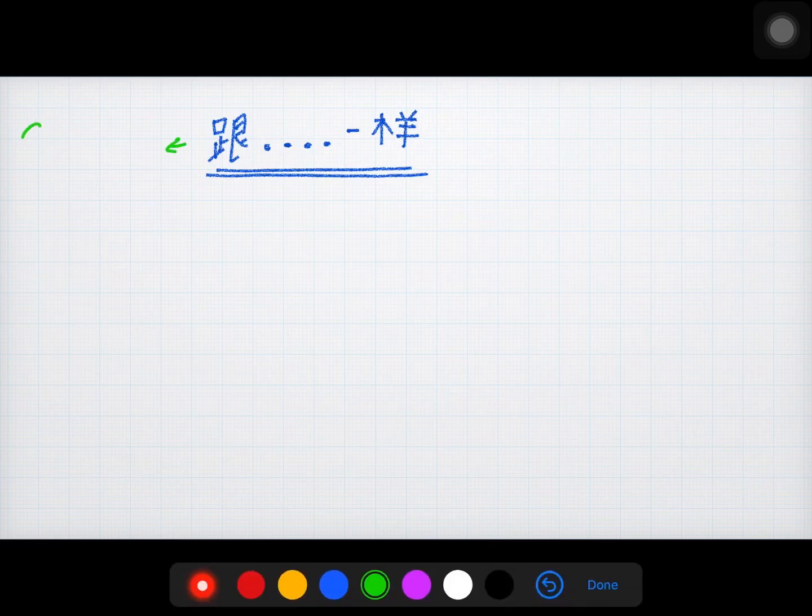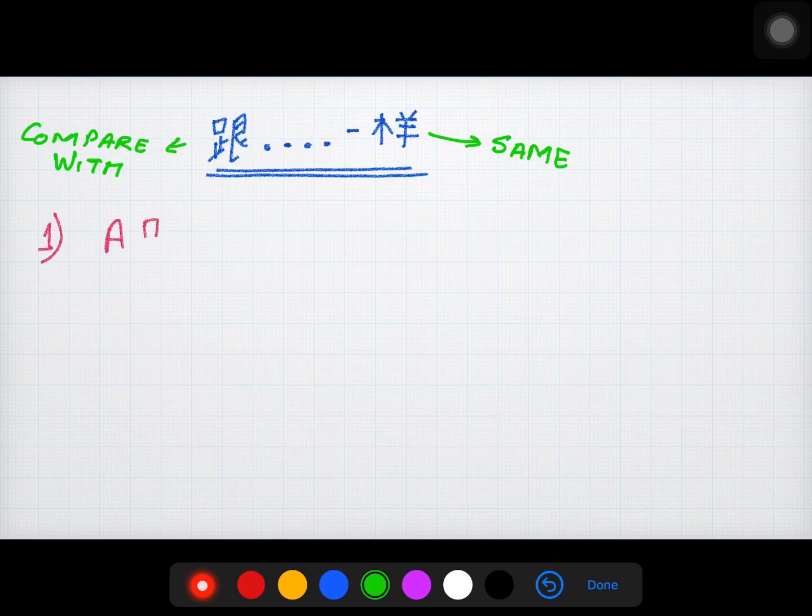In this video, we will study how to use gun and yang to make comparison between two nouns or two pronouns. Here, gun means compare with, and yang means same. There are few sentence framing patterns which we will see further in this video. Let's see the first sentence pattern.